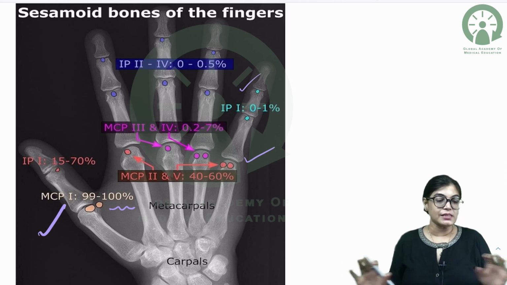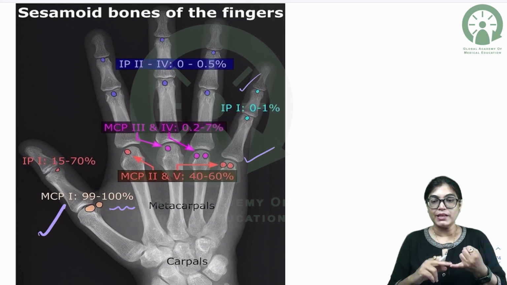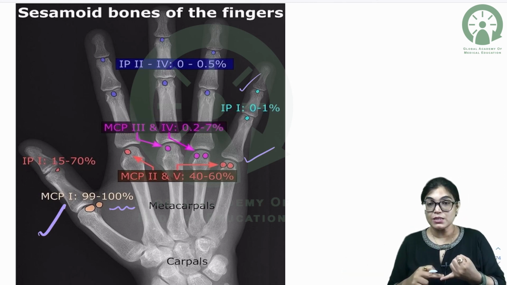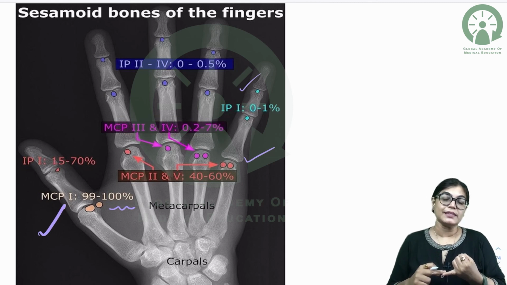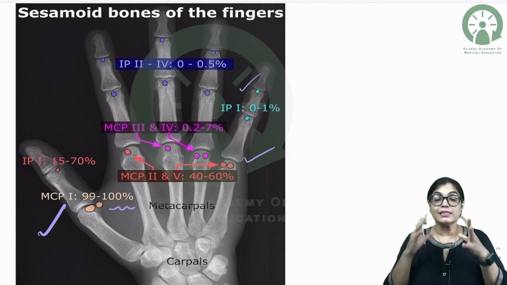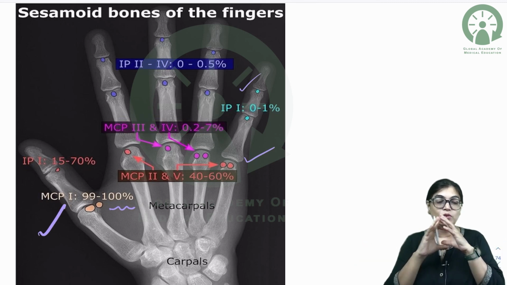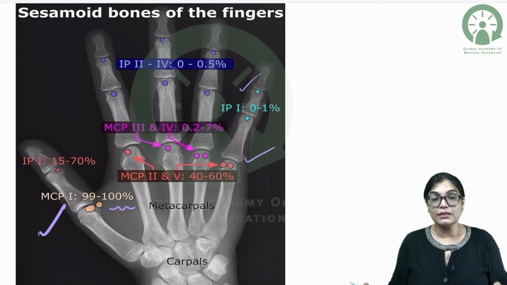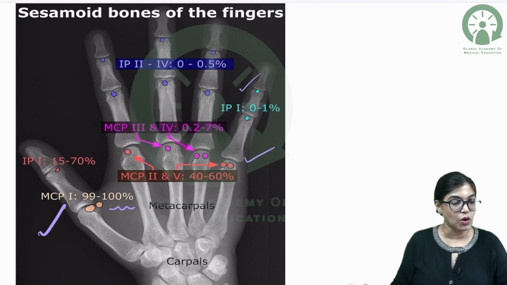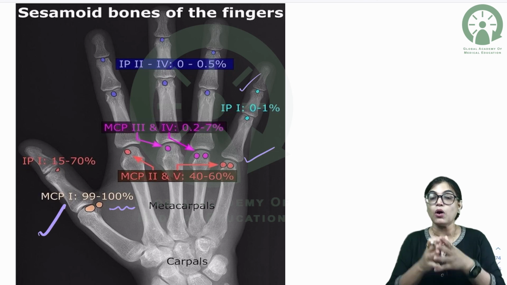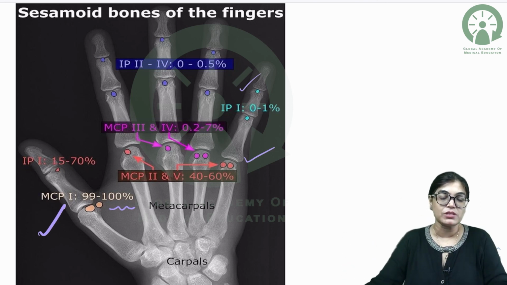So, these examples which I have given you, for example, the largest sesamoid bone, the patella, and the sesamoid bones in general have no periosteum covering like that of the original bone.